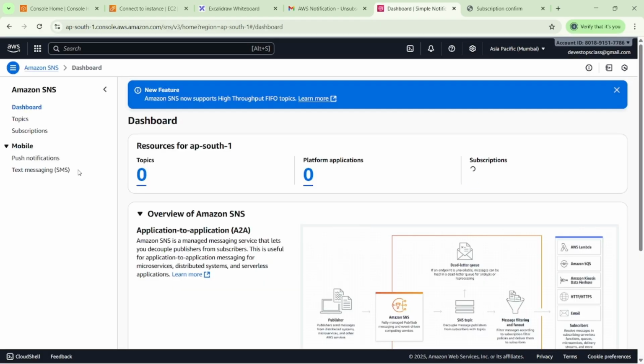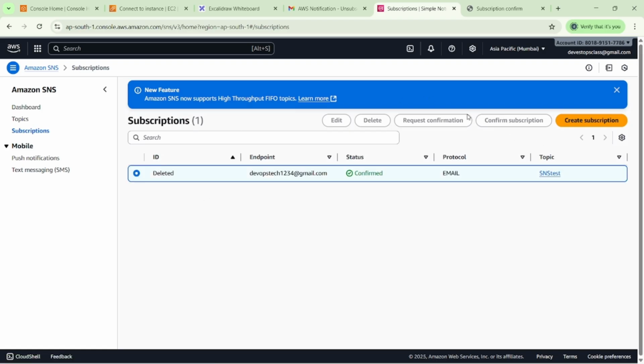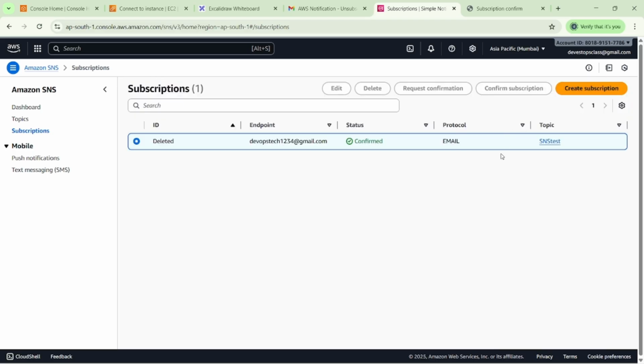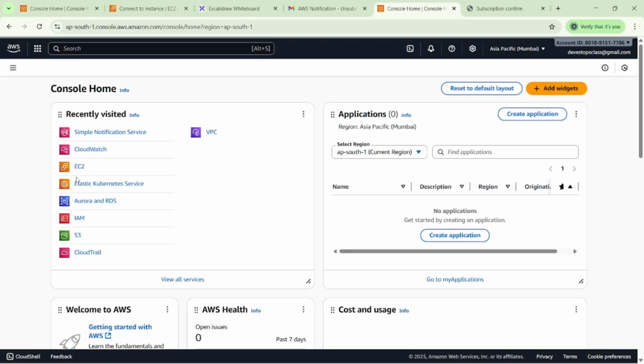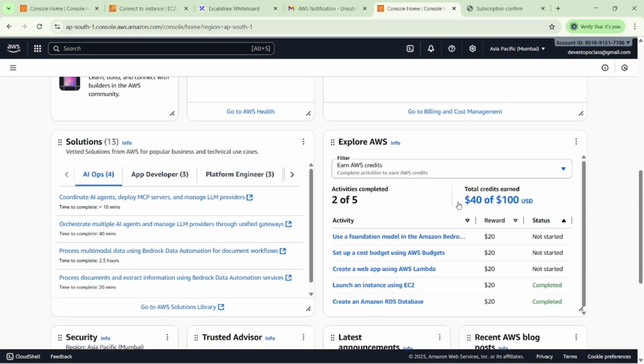Then we will also check the subscription here. I think we cannot see a delete option here; this is just where we subscribed our user. You can see the deleted ID. So we used three services: EC2 instances, Simple Notification Service, and CloudWatch. We deleted everything we created in our AWS. Once you create something, make sure you delete it once your practice is done. Otherwise, a bill will be generated.